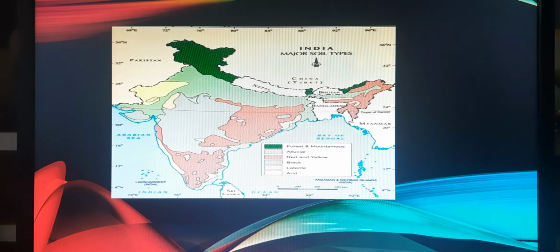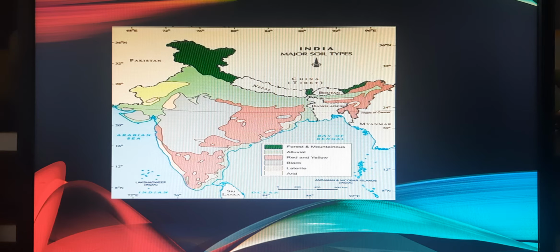As you can understand from the map also, the green color is showing the forests and mountains. Light green color shows the alluvial soil. Red color shows the red soil. Gray color is showing the black soil, peach color is showing laterite soil, and the yellow shade is showing the arid, meaning desert soil.